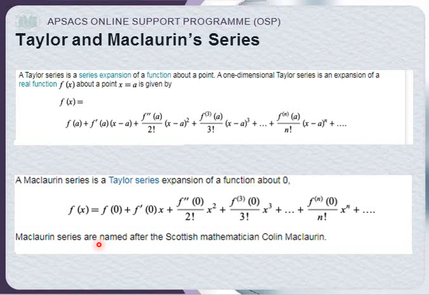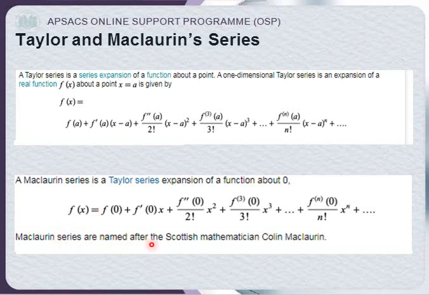And who was Maclaurin? Taylor was also a mathematician, so it is a little quiz. You can search it down, because searching is very necessary nowadays. You can search who is Taylor in mathematics. Okay, this is your quiz.